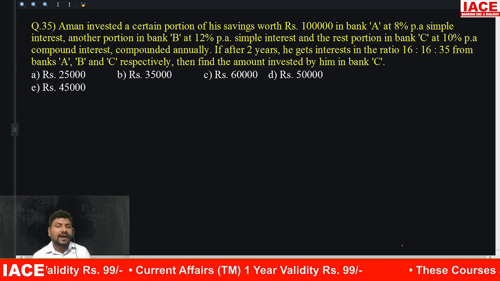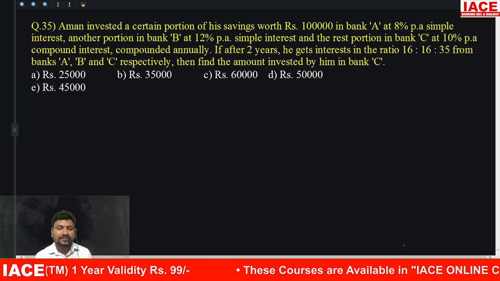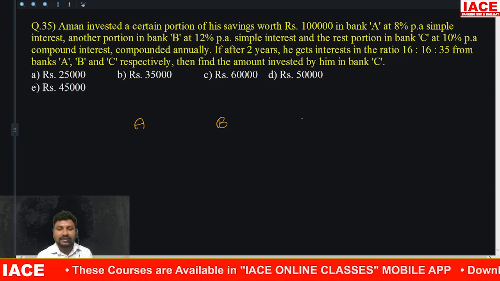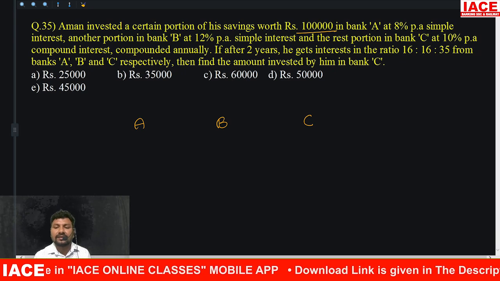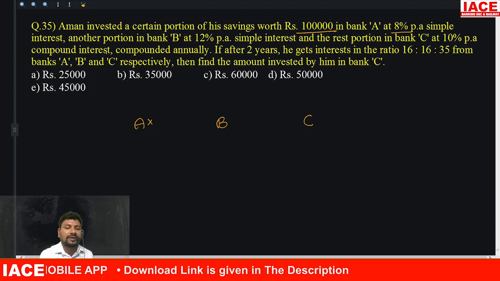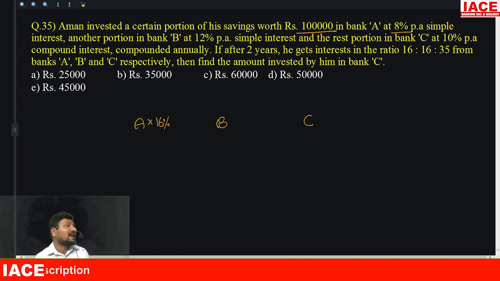Okay, next question. A man invested a certain portion of his savings worth 1 lakh rupees. A invested A money, B invested B money, C invested C money. A plus B plus C is equal to 1 lakh. A invested at 8% per annum for 2 years. 8% per annum for 2 years becomes how much percentage? 16% interest you will get.